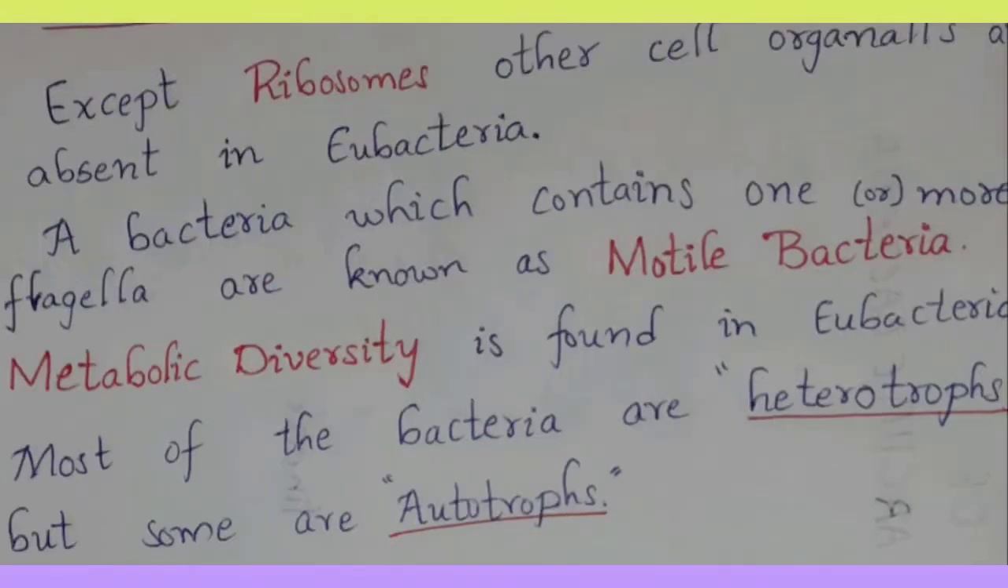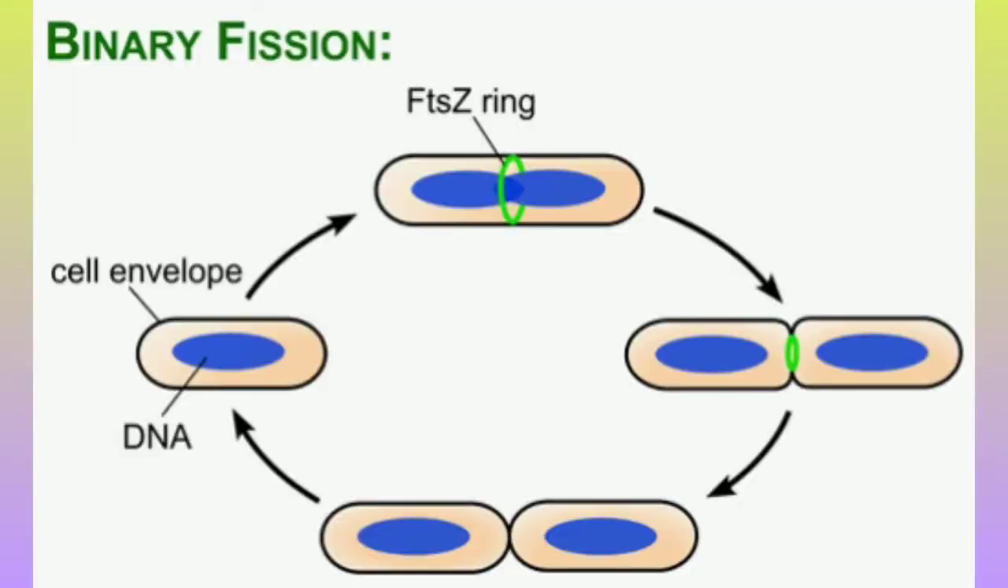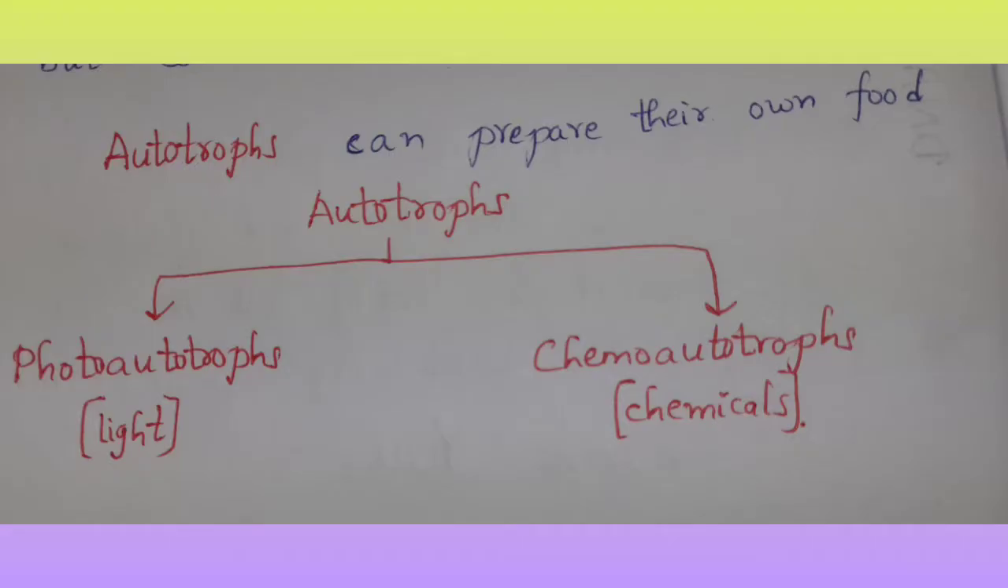The metabolic diversity is found in eubacteria, and some of the bacteria are autotrophic. You know the meaning of autotrophic: the organism which can prepare its own food. So some of the bacteria can produce food for themselves, and we call them autotrophic. Here again they divide into photosynthetic autotrophic and chemosynthetic autotrophic.